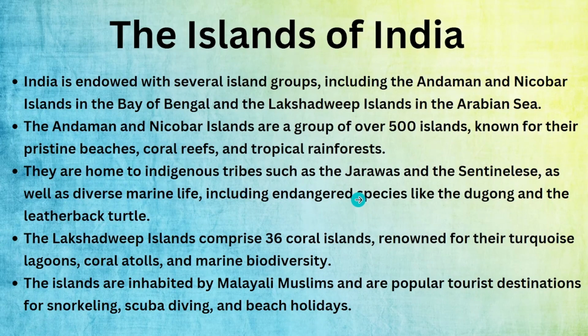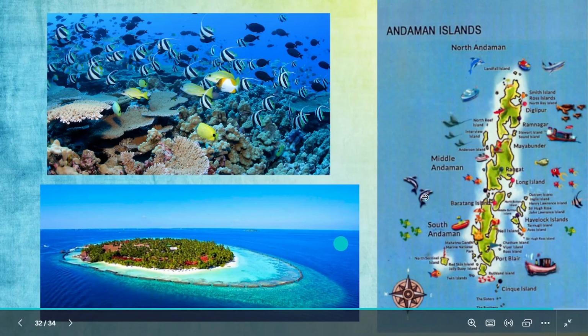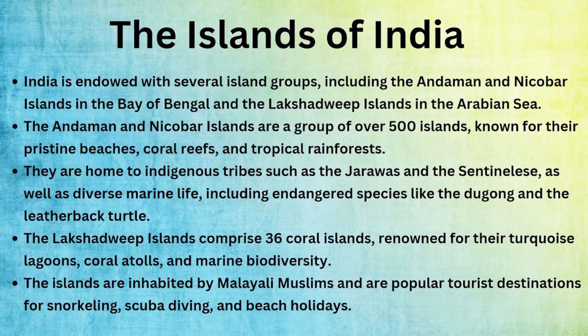These are home to indigenous tribes. Since we are living very modern lives in cities now, but in islands there are tribes who are living the same as hundreds of years back, with the same culture. There are the Jarawas and the Sentinelese. Remember this name, Sentinelese. They usually come in the news. What's notable about the Sentinelese is that they live on a few islands. If you go there, they will kill you. It's their territory. You should not go there. And all the people around the world also think, okay, let them live like that. So these stories are there with our islands.